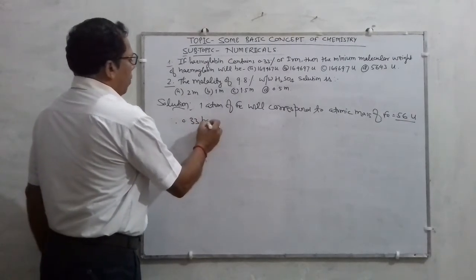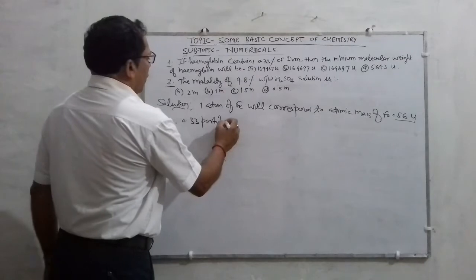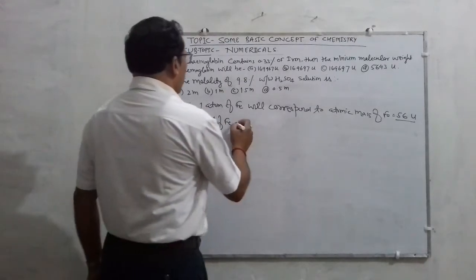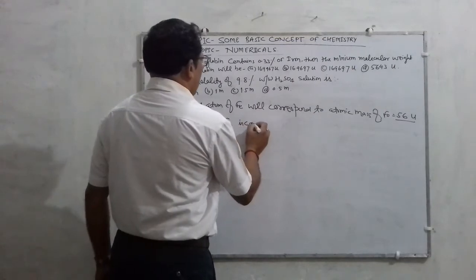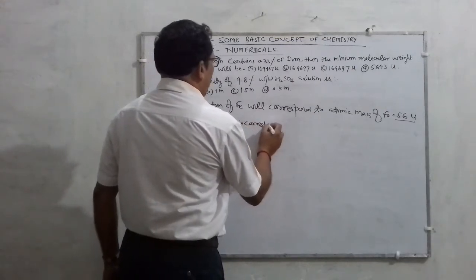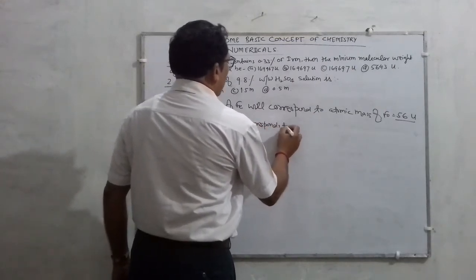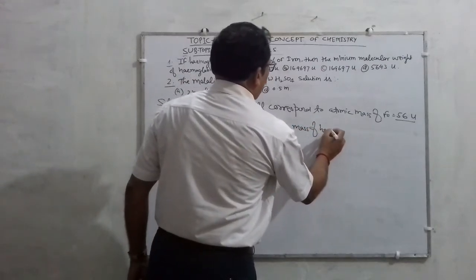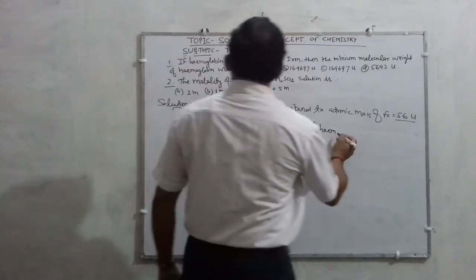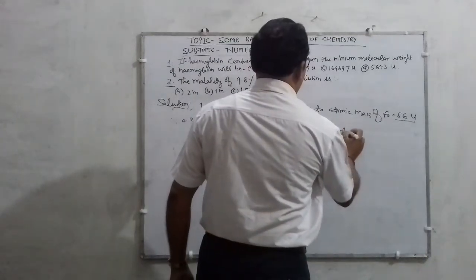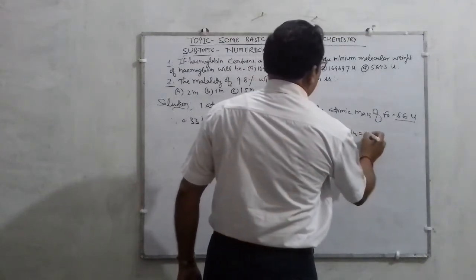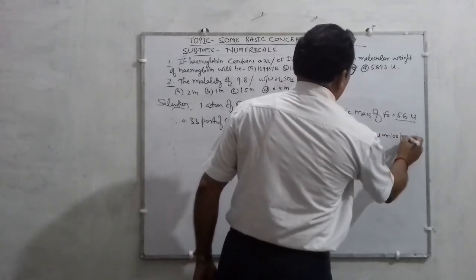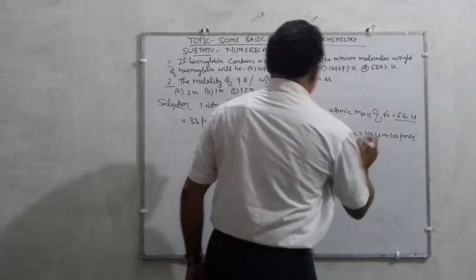Since 0.33 part of iron corresponds to the mass of hemoglobin, and that is 100 u or 100 parts.